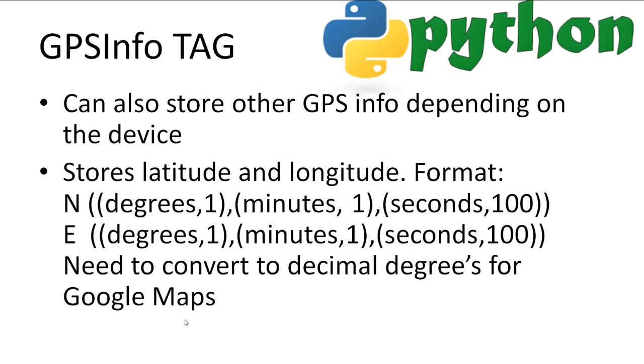I just want to take a second to talk about the GPS info tag. Not all devices will store GPS data, but it stores the exact GPS coordinates in latitude and longitude. The information is stored in a format of degrees, minutes, and seconds. If we want to use this information with Google Maps, we must turn the coordinates into decimal degrees.